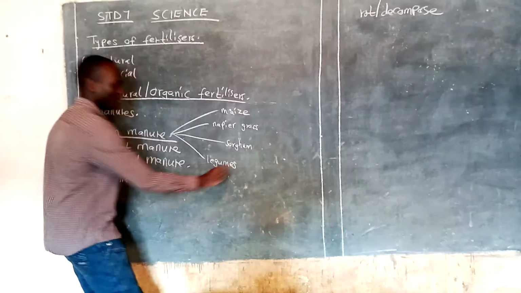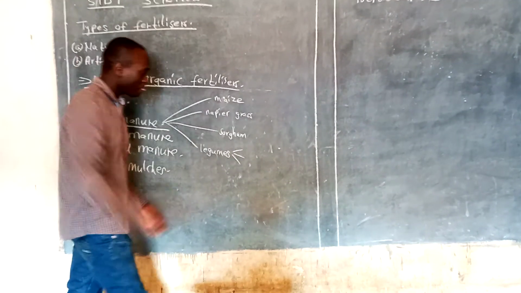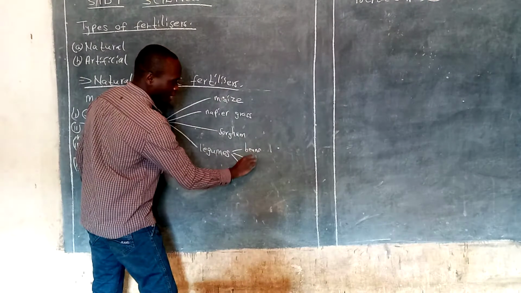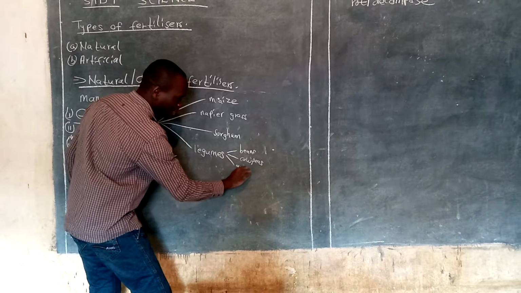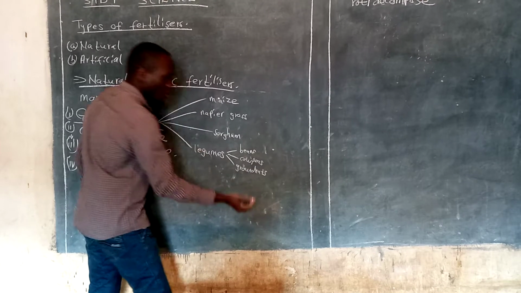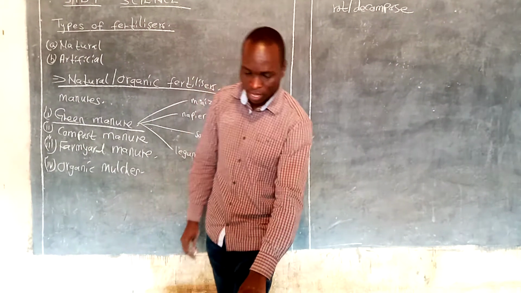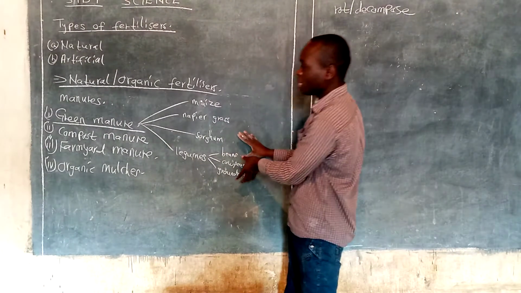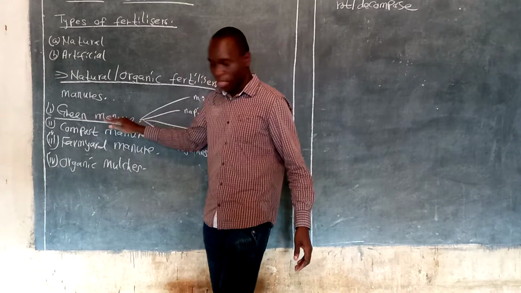For example, we have beans. We have cowpeas. We have groundnuts. We have lucerne, and so on. Those are examples of leguminous plants. So you're saying that all these plants that we have listed here can be used in preparation of green manure.